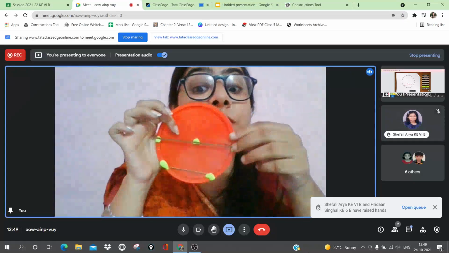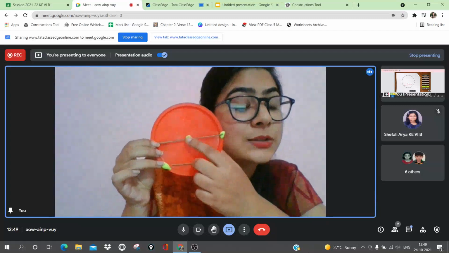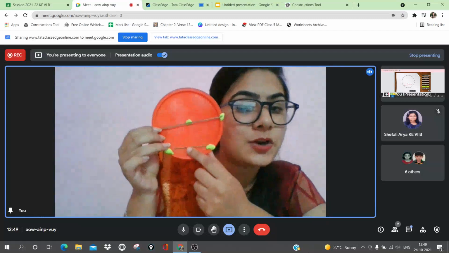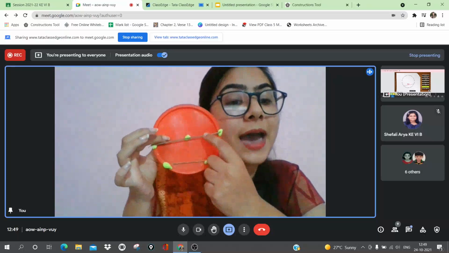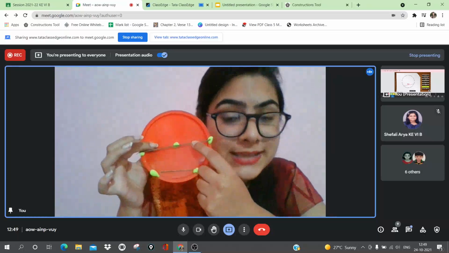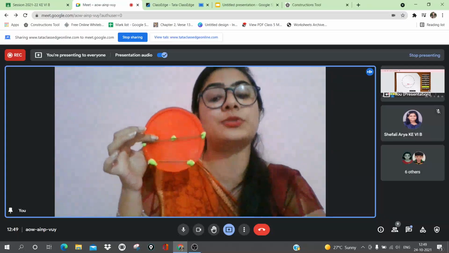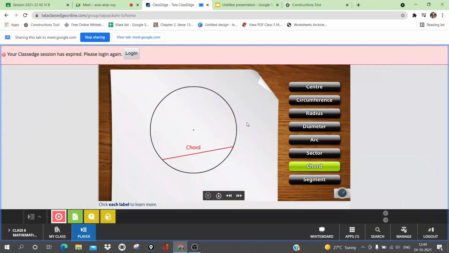Very good. So you can say that diameter is a chord which passes through the center of the circle. Got it? It is also a chord. But the only difference is that diameter passes through the center of the circle, or diameter is a chord which passes through the center of the circle. Got it? Yes, ma'am.